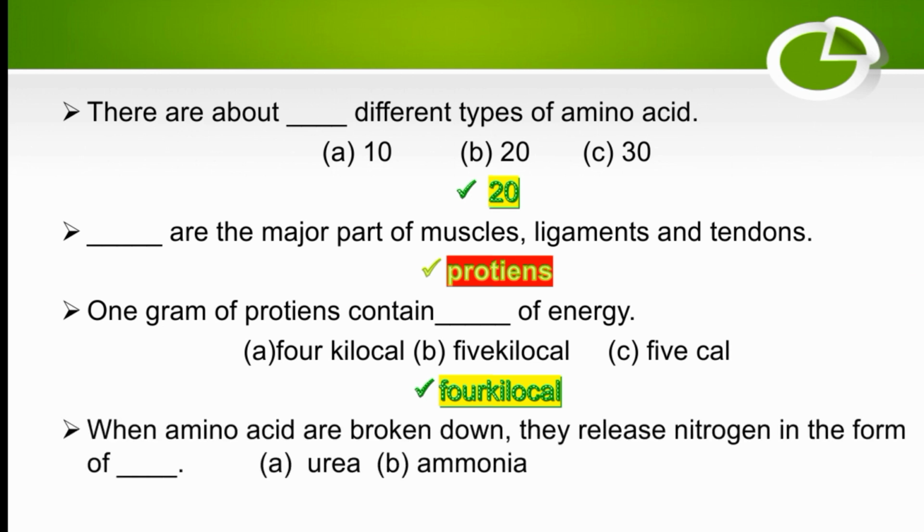When amino acids are broken down, they release nitrogen in the form of ammonia. The right option is B.